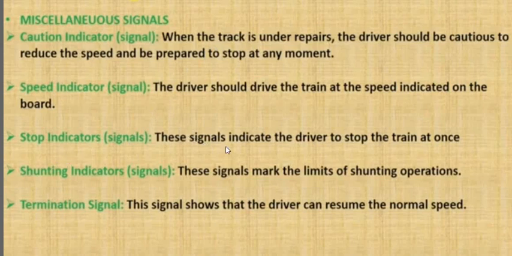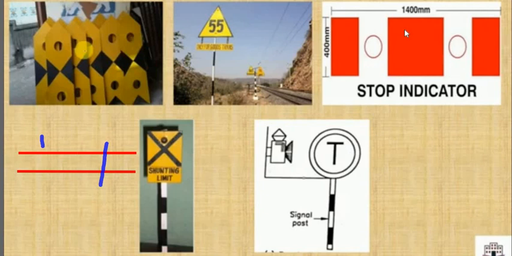Next is the stop indicator. These signals indicate the driver to stop the train at once. This is also a stop indicator. If it is provided, it means the train has to stop here.